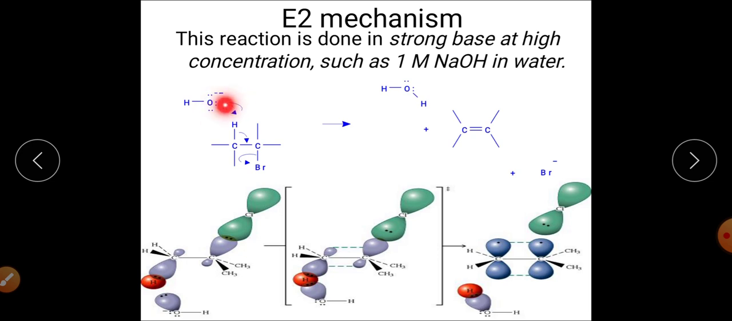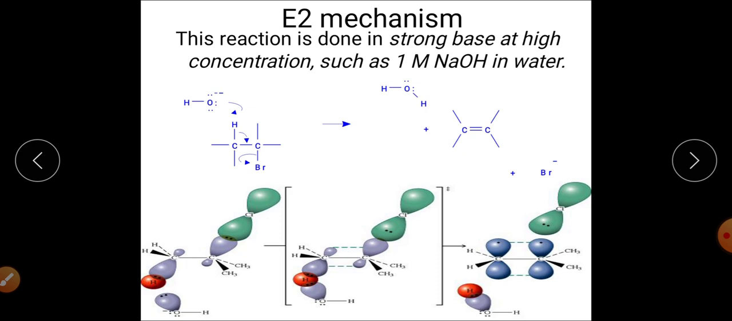So the base will attack the hydrogen at this particular position. When the base attacks the hydrogen, the bond between carbon and hydrogen will shift towards the carbon-carbon bond, and this bromine will be eliminated in the form of Br negative. The reaction will proceed through formation of a transition state.